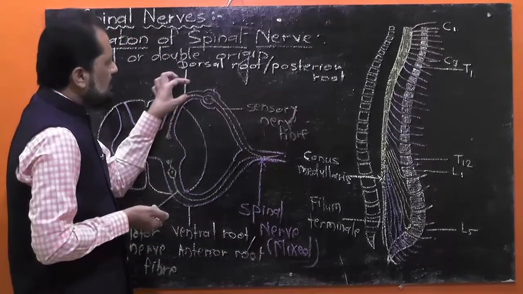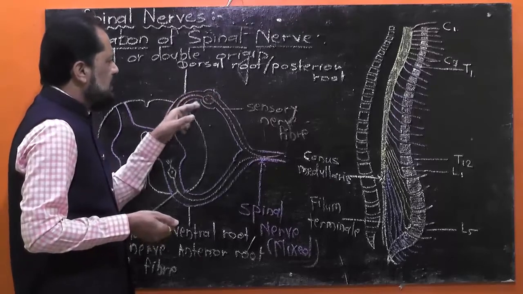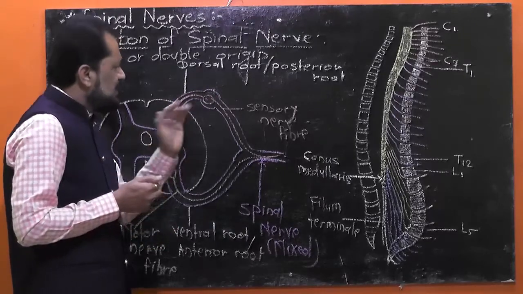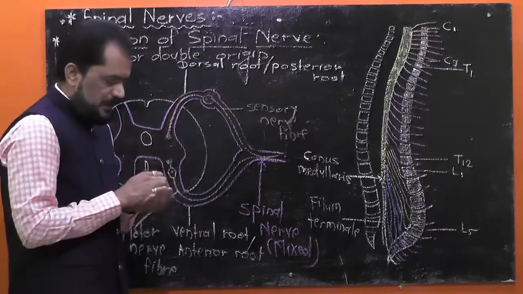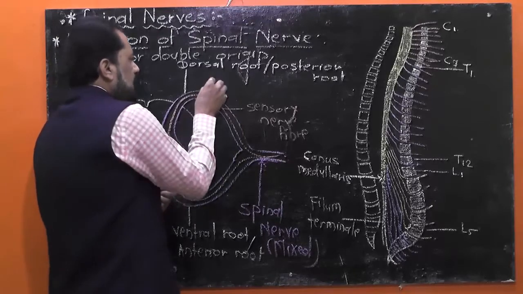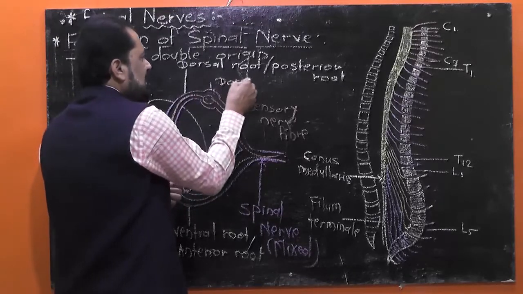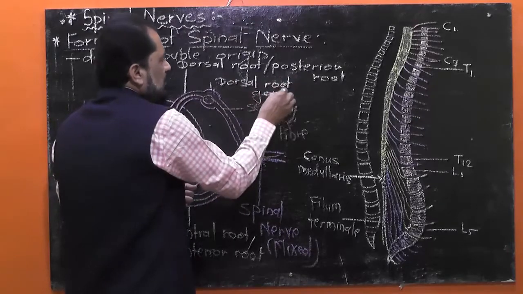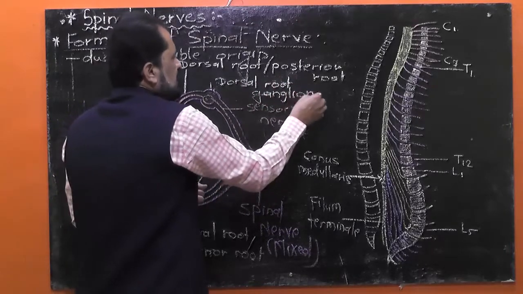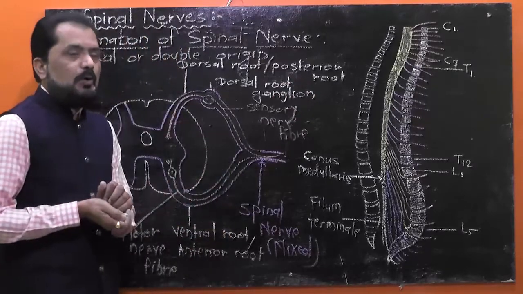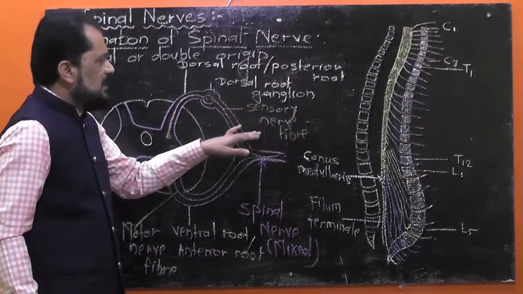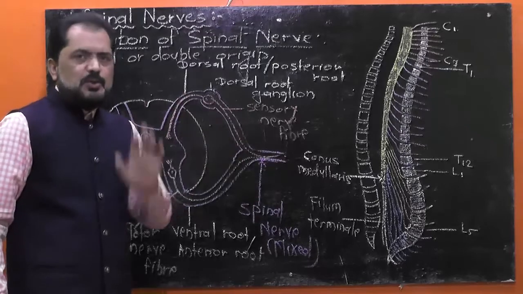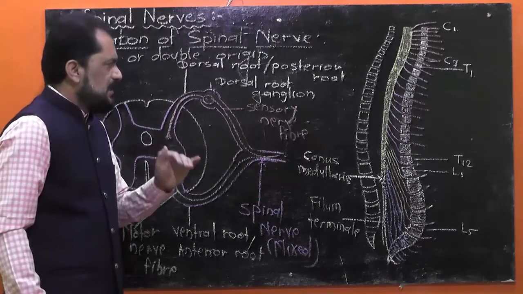Actually, the dorsal root shows a swollen structure just near the spinal cord, but outside the spinal cord. It is known as dorsal root ganglion, and it contains the cytons or cell bodies of sensory nerve fibers, better to say sensory neuron.